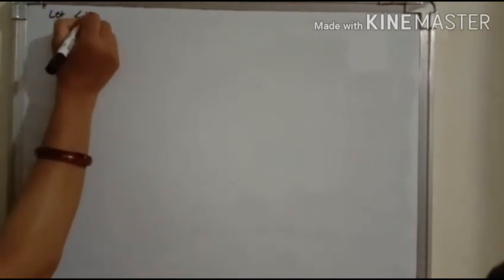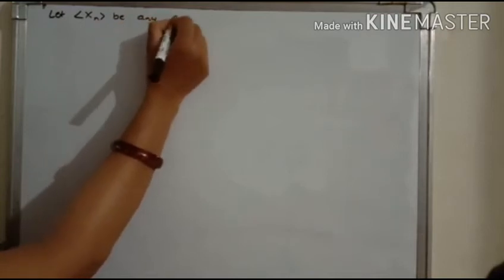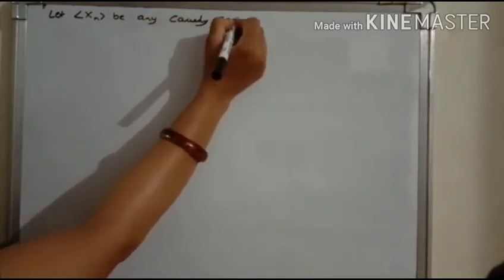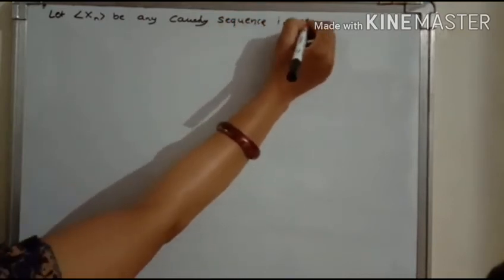Show that the sequence space L infinity is a complete metric space. That means we have to show that every Cauchy sequence in L infinity converges in L infinity. So we consider a Cauchy sequence. Let the sequence x_n be any Cauchy sequence in L infinity.